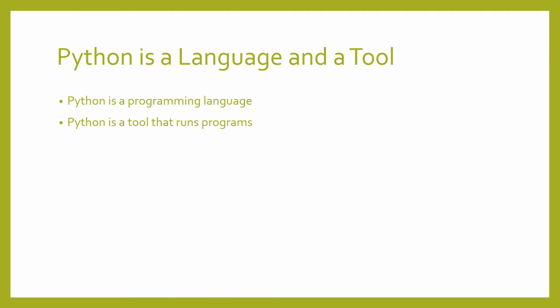Python is actually two things. First, as a programming language, Python is a set of rules for writing Python programs. Second, Python is also a program that can execute programs written according to the rules of the Python programming language. Therefore, we will sometimes refer to Python as a language, and sometimes refer to Python as a tool for running programs. Before we explain what it means to run a program, let us talk about programming languages a little more.